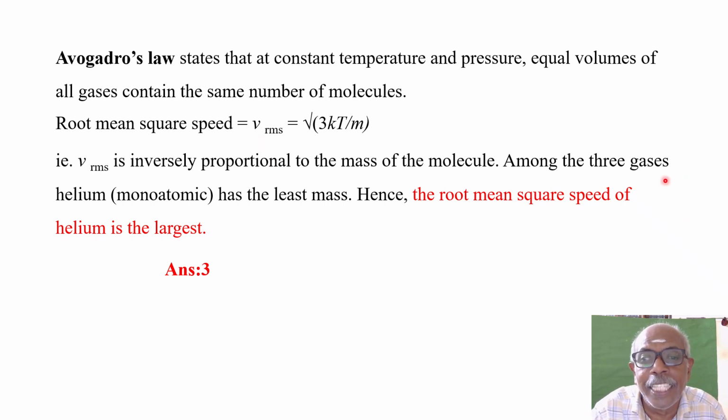Among the three gases, helium is a monatomic gas, is it not? So it has the least mass. It has lesser mass. It means it has a greater RMS value. So the root mean square speed of helium is the largest according to this equation. So option 3 is the right answer.